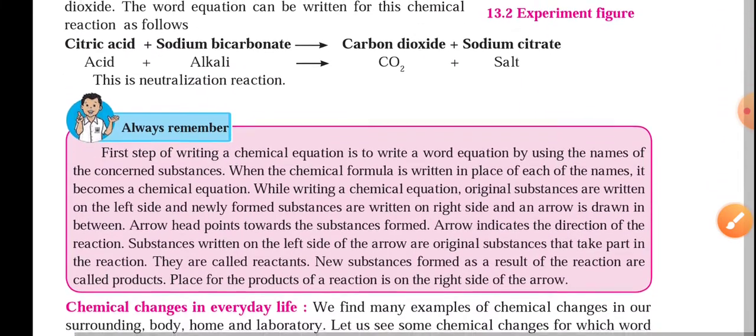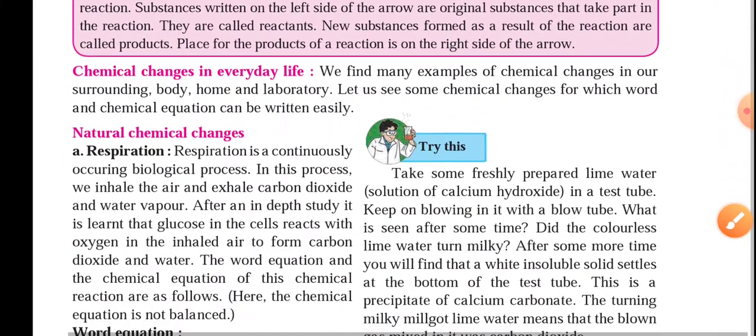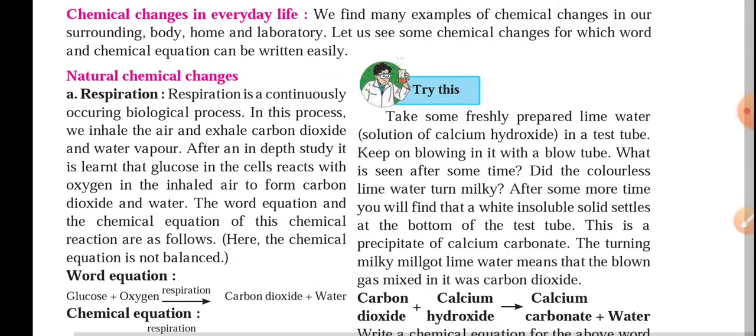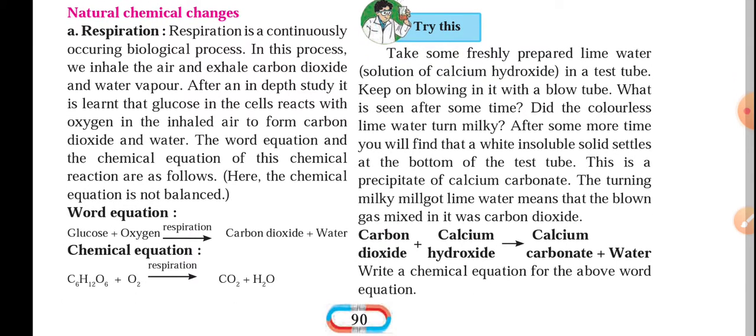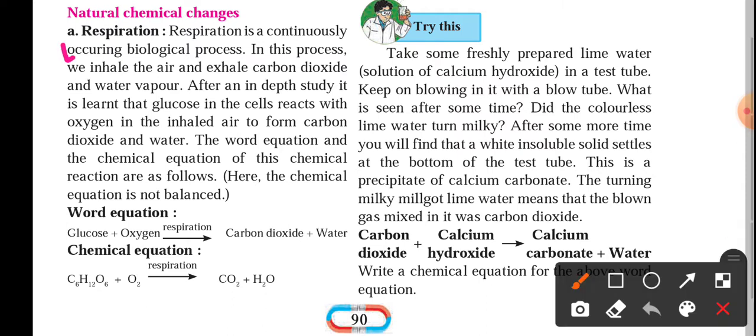Further, when we talk about chemical changes in everyday life, what are the chemical changes in our everyday life? We have two types of chemical changes. One is natural chemical changes. In that, the first thing that happens in our day-to-day life, which we have to study, is respiration. Respiration is also one of the important chemical processes in our life.